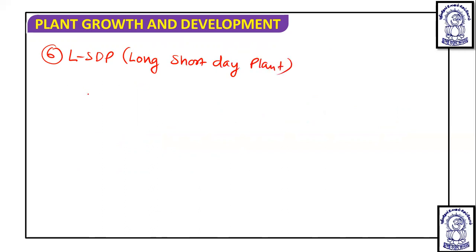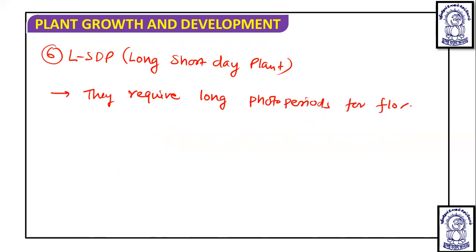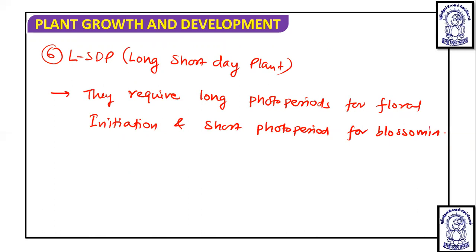Long short day plants require a long photoperiod for floral initiation and a short photoperiod for blossoming. The example of a long short day plant is Bryophyllum.